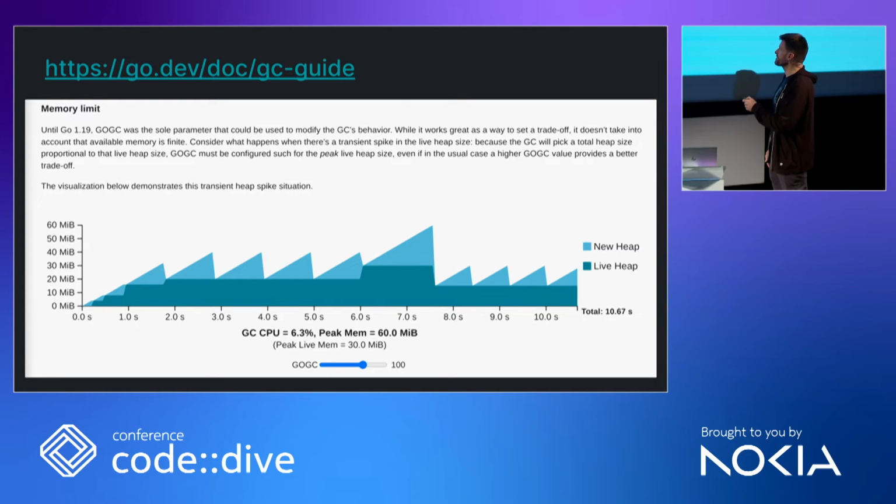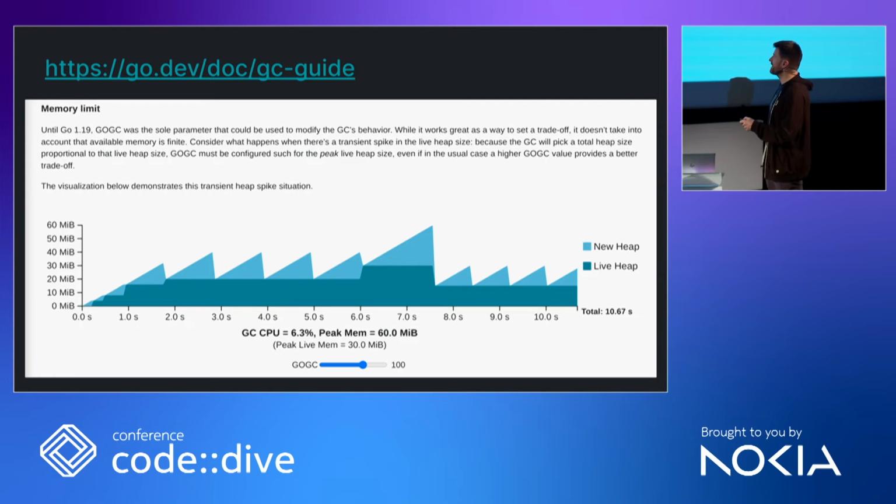And of course, because of this 100% growth, you get a spike twice as large, and you only have the spike, whatever, once in a blue moon, and you need to reserve enough memory for that to work. And that's also annoying. You would like to run the garbage collector very quickly here, but not as quickly here where you don't really need it. And that's a problem. That used to be a problem in many Go programs. If you are nowhere close to the memory you actually have available, you would run the garbage collector too quickly. And if you get close to it, you would run it too slowly.